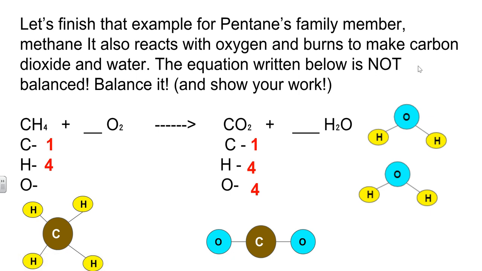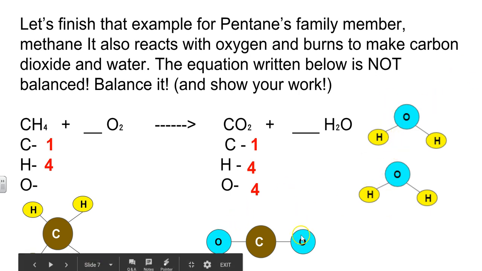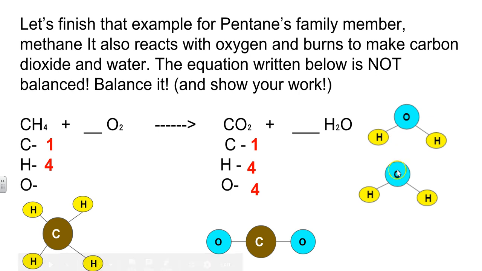Now let's look at our oxygens. Now on the right-hand side we have 4 oxygens, 1, 2 in carbon dioxide, and we have 1, 2 in our 2 molecules of H2O. How are we going to balance this equation to make sure we get 4 oxygens on the other side?